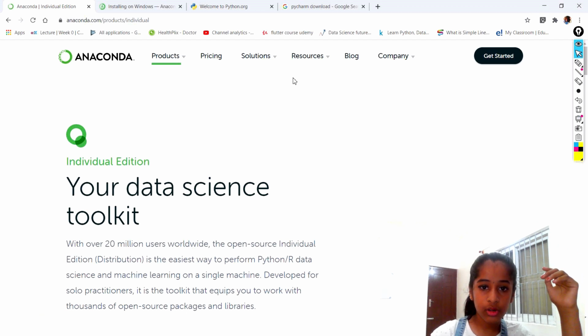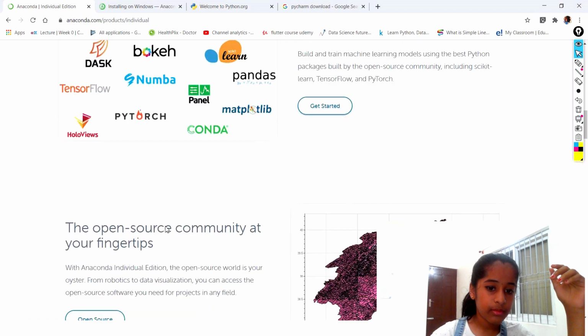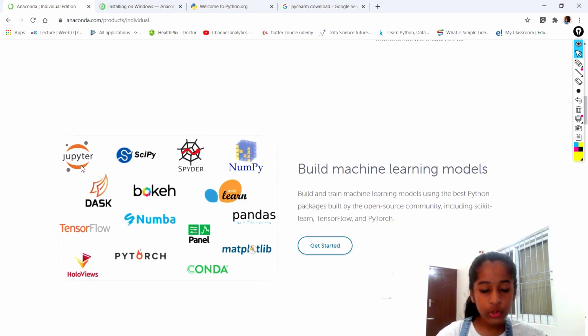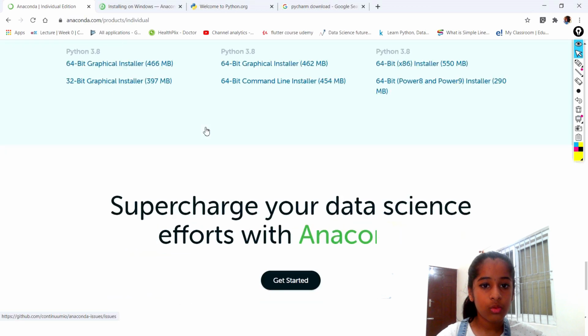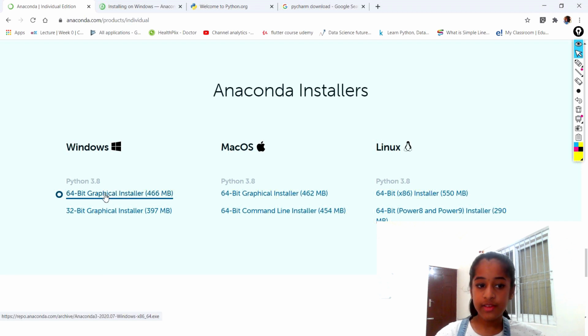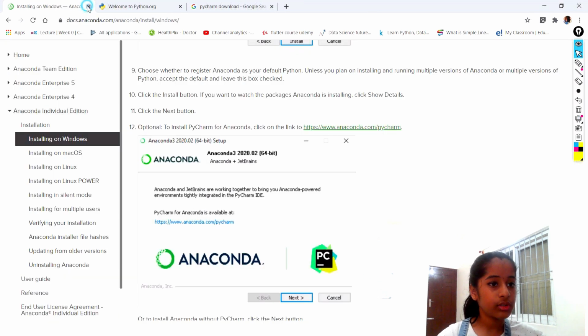So this is how it's going to look. Let's come down. Here you can have Jupyter, SciPy, Spyder, and NumPy. You have many IDEs inside Anaconda. For Windows, mine is the 64-bit installer. I've already installed it, and you can install it too. So now we know how to install Anaconda.